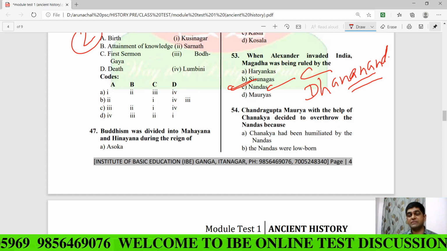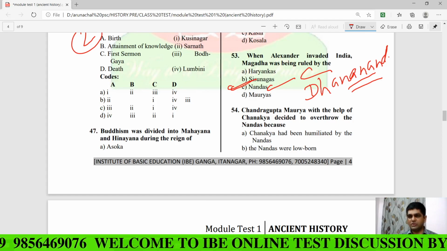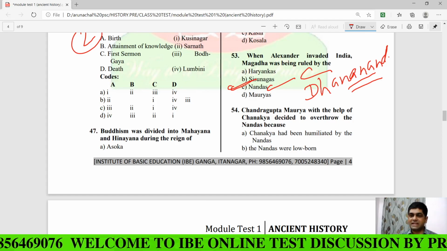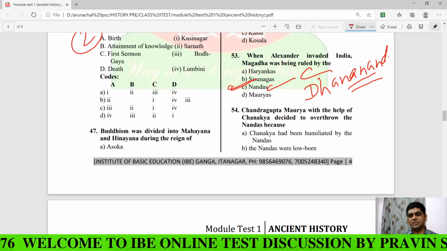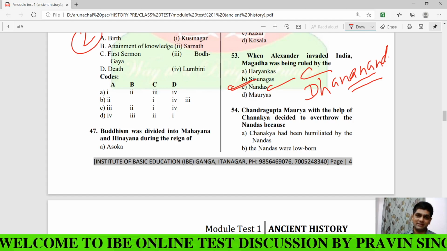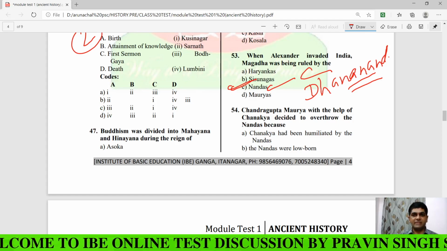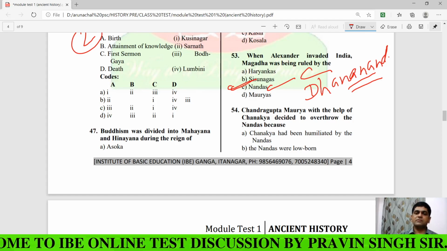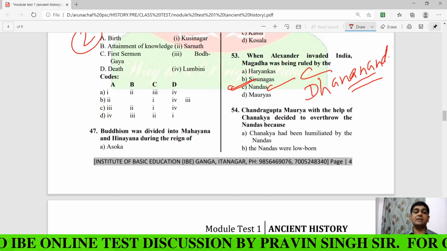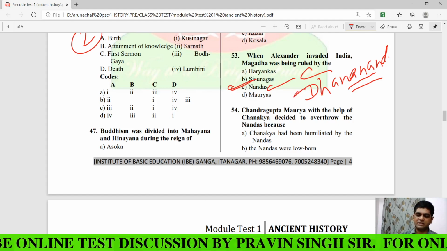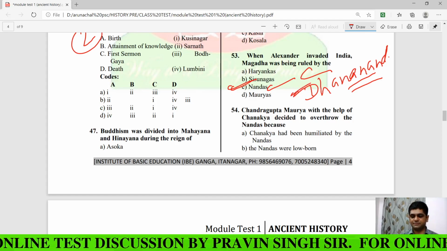But he was very notorious. He was not very popular, and he was extravagant and very corrupt. Clear? So Chandragupta Maurya killed Dhananand. So when Alexander invaded, who was the ruler of the Magadha empire? The answer is the Nanda dynasty, and the ruler is Dhananand, my dear.